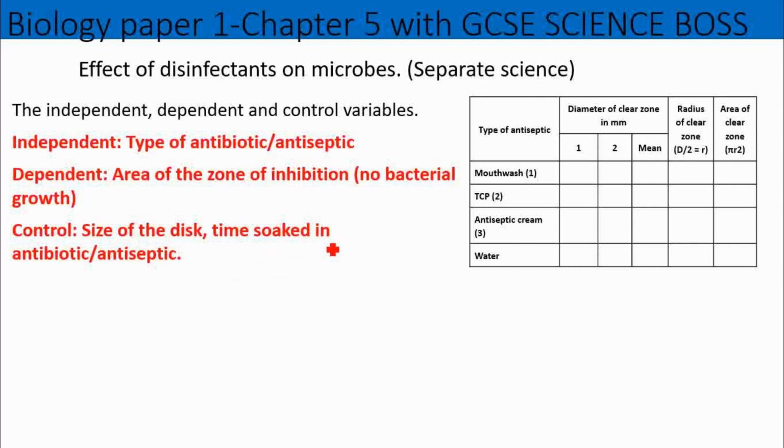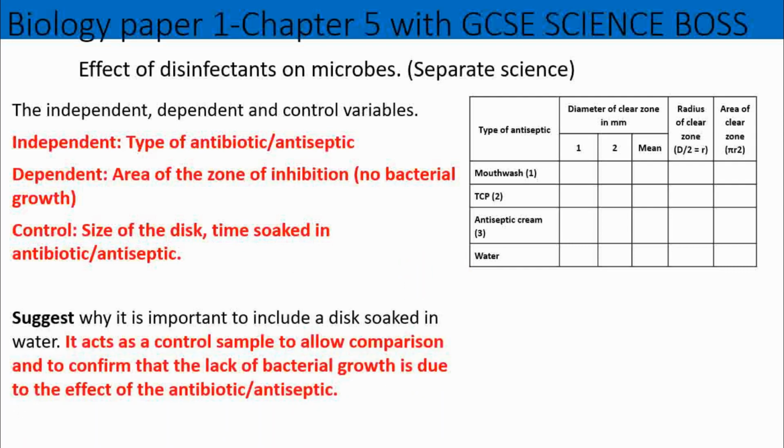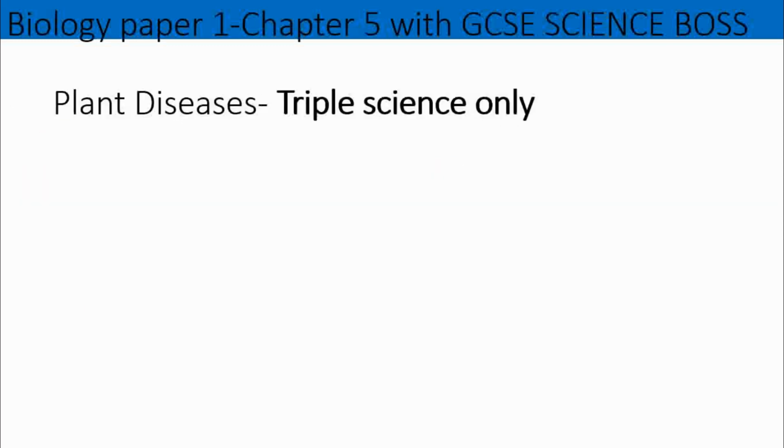So you need to ensure that you're using the same size disc and the same time that you soak it in the antibiotic. Why we use water as a control is so that you can have some sort of comparison, or confirm that the lack of bacterial growth is due to the effect of the disinfectant that you have there, okay?